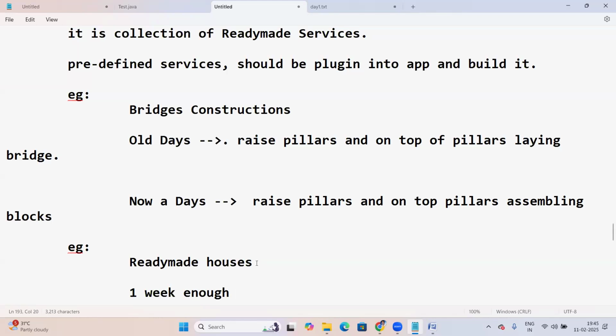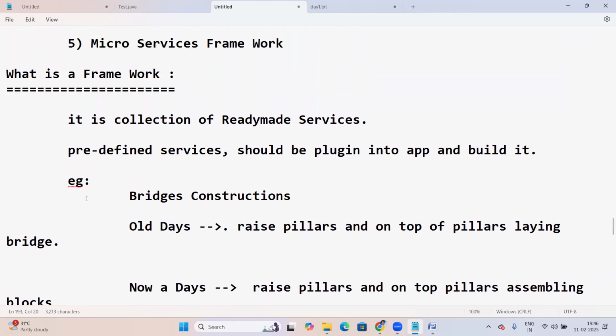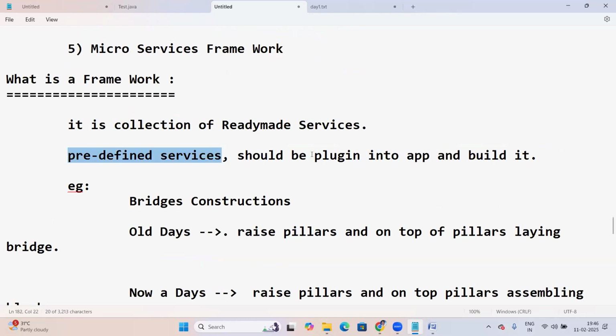Just as in a ready-made house there are different components like walls and frames, in a framework everything is readily available. You take the framework services, integrate all these predefined services, and plug them into the app.